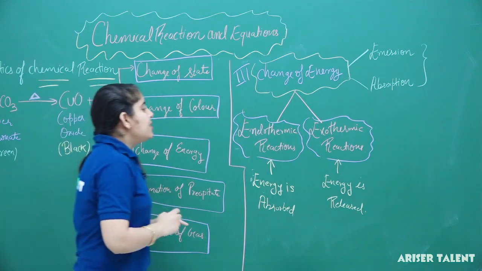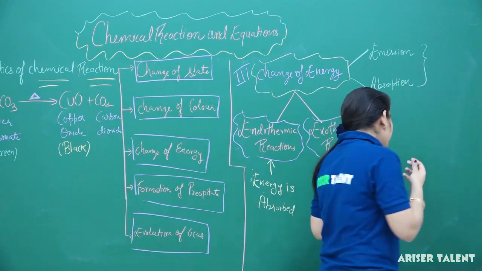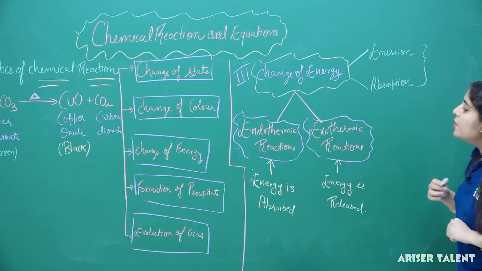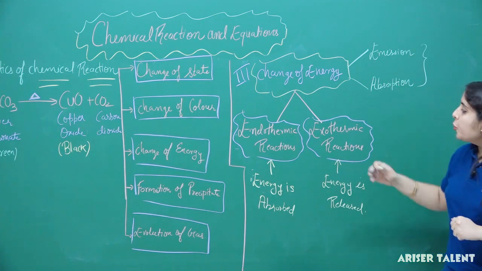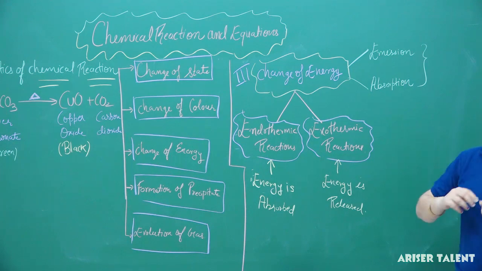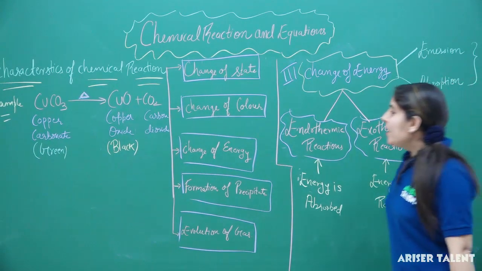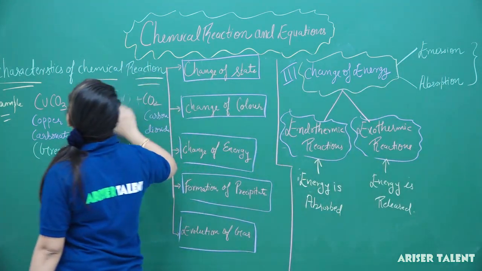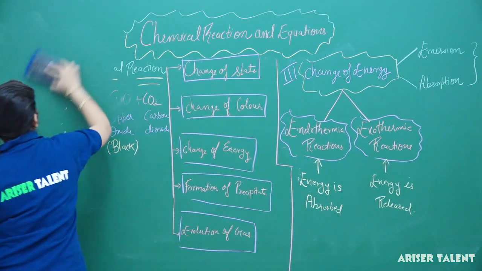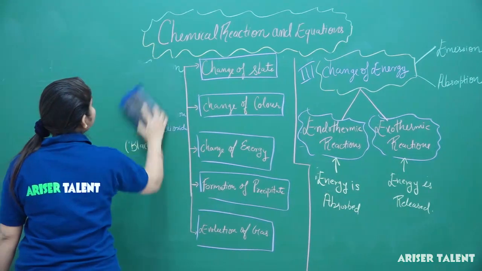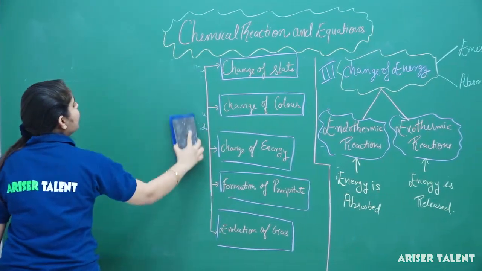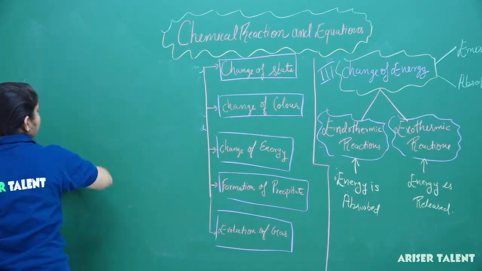Now we will understand the absorption and emission of energy one by one with the help of suitable examples. If you want to copy it, please copy it now. So we are dealing with two types of reactions, endothermic reactions and exothermic reactions, and we will understand this with the help of easy examples.